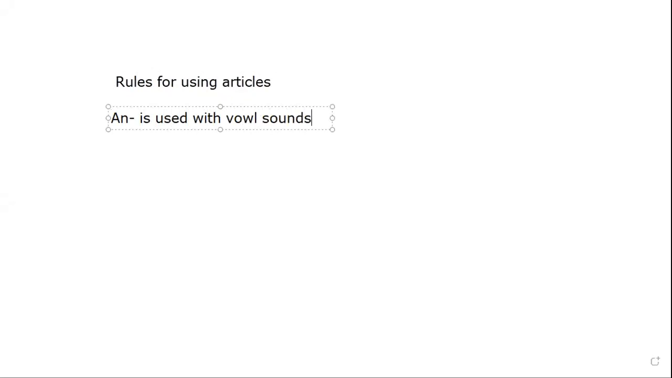Can you tell me which are the vowel sounds? Ma'am, A, E, I, O. Very good. A, E, I, O, U. These are the vowel sounds. So anywhere, if you find any word which starts with a vowel sound, then in front of that we are going to use an.